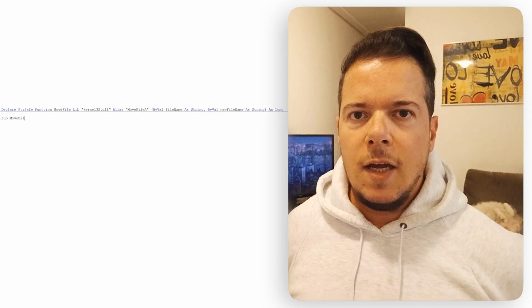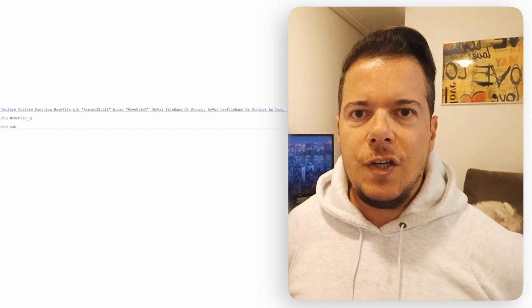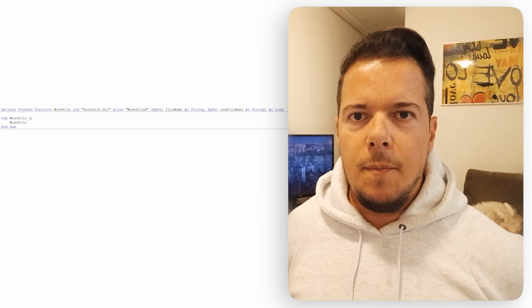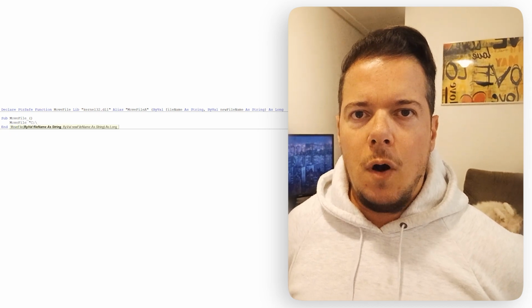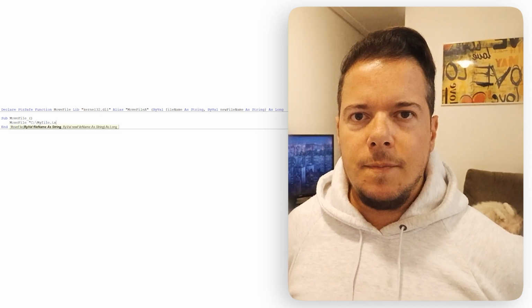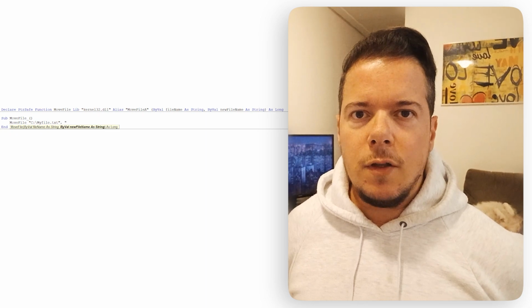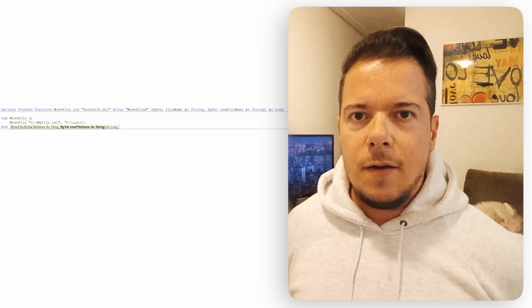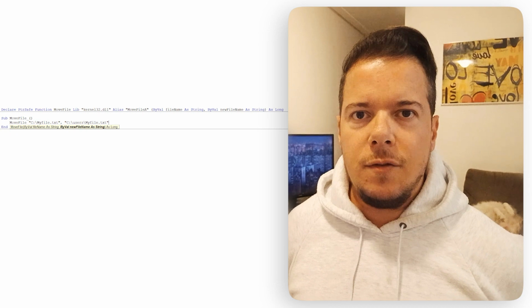location of the file. Now it's time to create a new procedure inside your module with the keyword sub. Inside the procedure, you will call the moveFile API function. Pass a first string parameter with the current location of the file. Pass a second string parameter with the new location to the file.